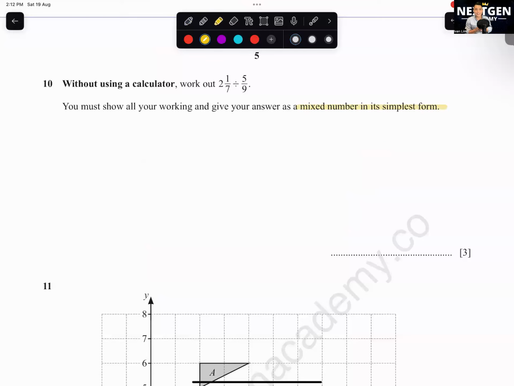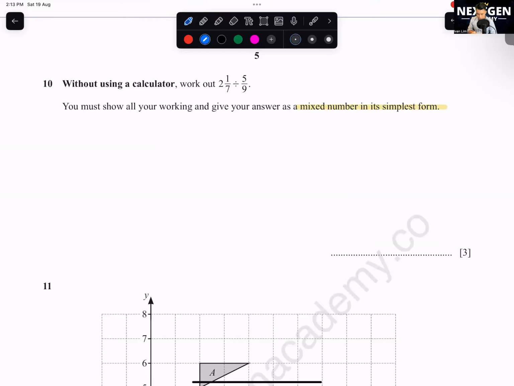Okay, everyone take out your calculator, type out the answer first. Don't just follow blindly. Write down the answer somewhere at the side first. Because if you don't use calculator, they are just saying you need to show the steps. So everyone take out your calculator, type out 2 and 1/7 divided by 5/9. Write down the answer somewhere at the corner first. All of you know how to type this in the calculator, right?